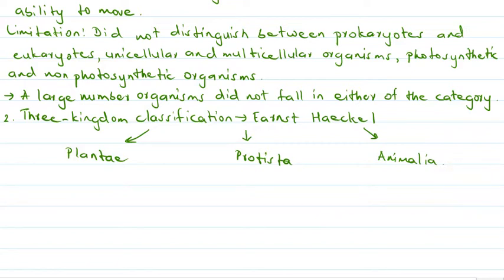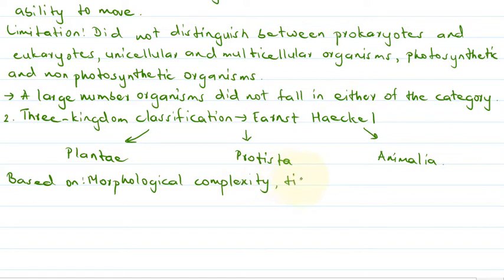So this form of classification was based on morphology, or we can say it was based on morphological complexity of organisms, tissue system, division of labor, and mode of nutrition.